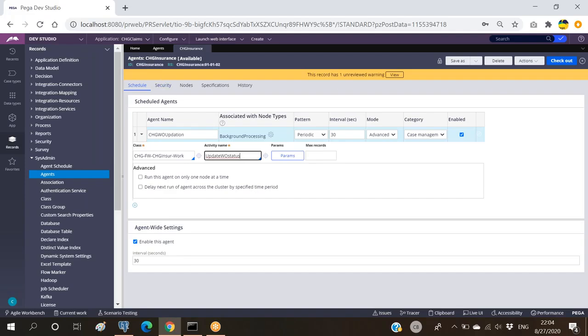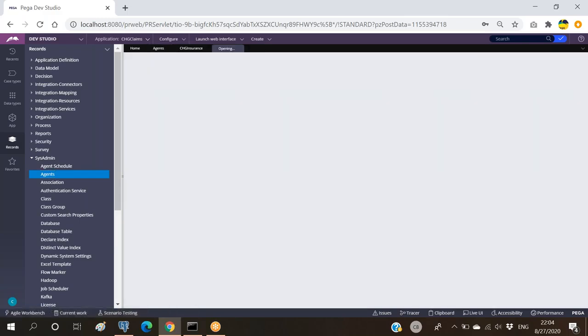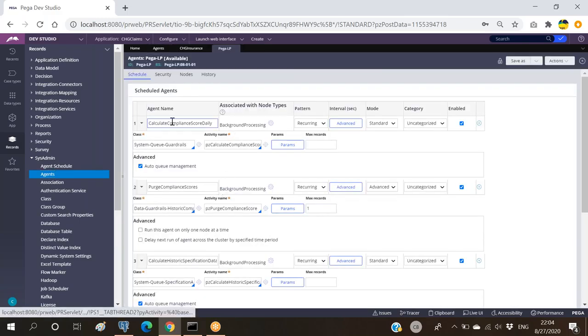And all the agents that we are defining here, we can see one agent defined here, and there will be many other agents. If I just click here, these are all the agents applicable. Each and every agent has to wake up at some time and do some activity. So there are so many OOTB agents that are being done.